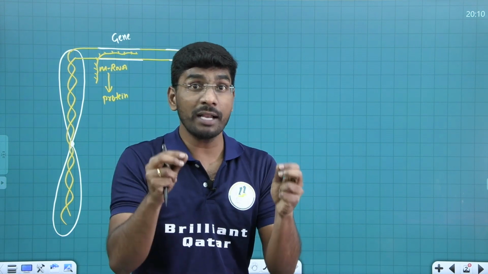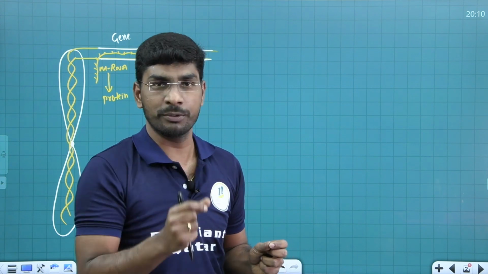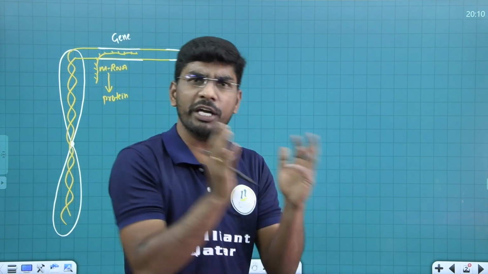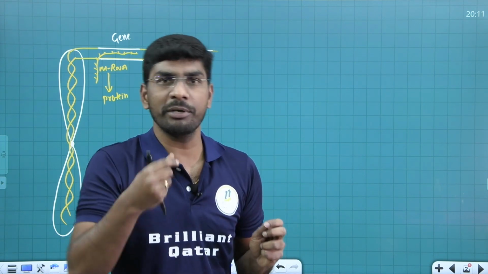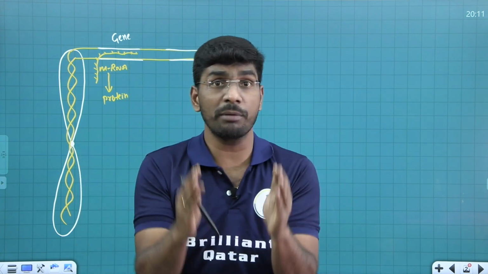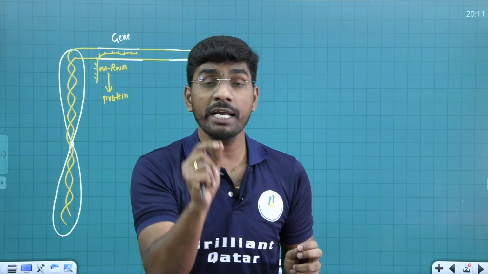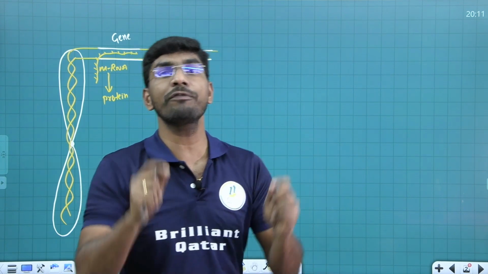Yes or no, students? But I am going to explain now the transcription process in eukaryotes. In eukaryote transcription, there are three steps, the same as prokaryote transcription: initiation, elongation, and termination. But whenever you talk about eukaryote transcription, keep in mind, students, three different types of RNA polymerase enzymes are involved.